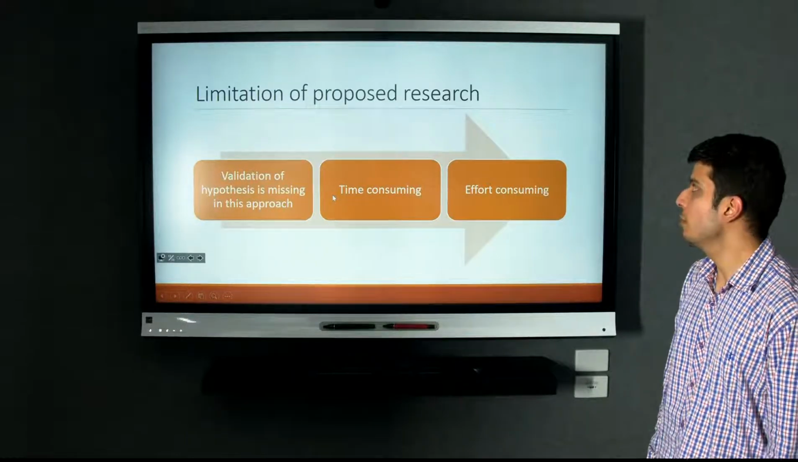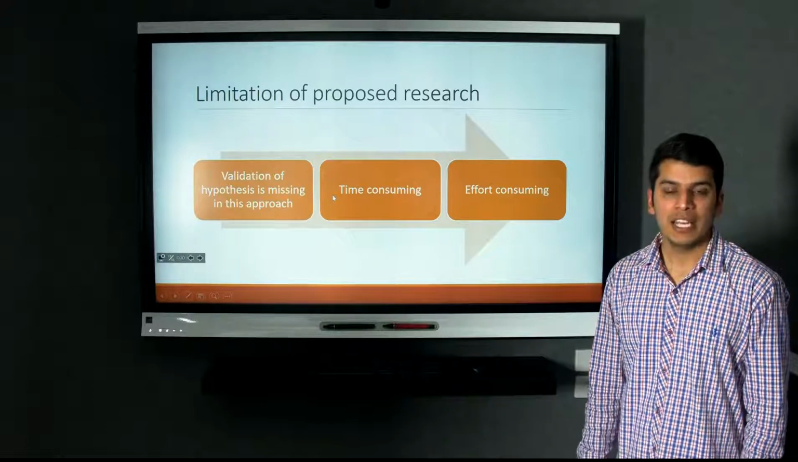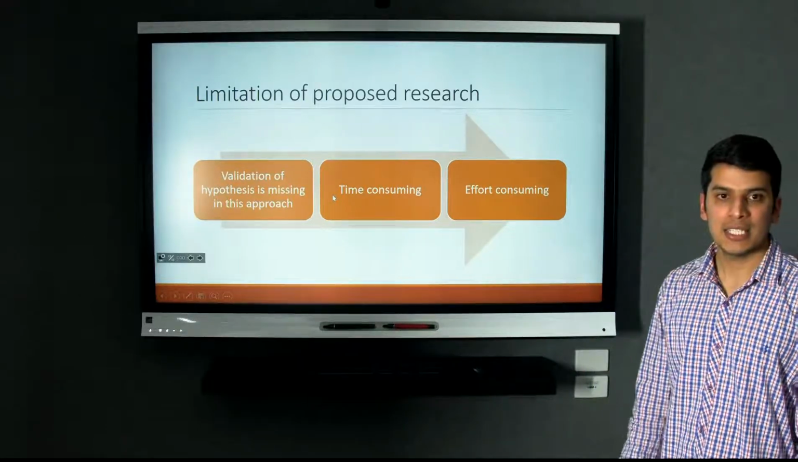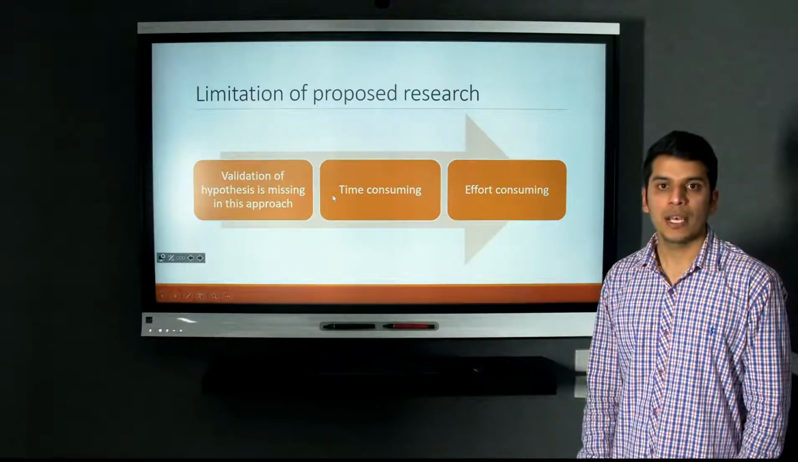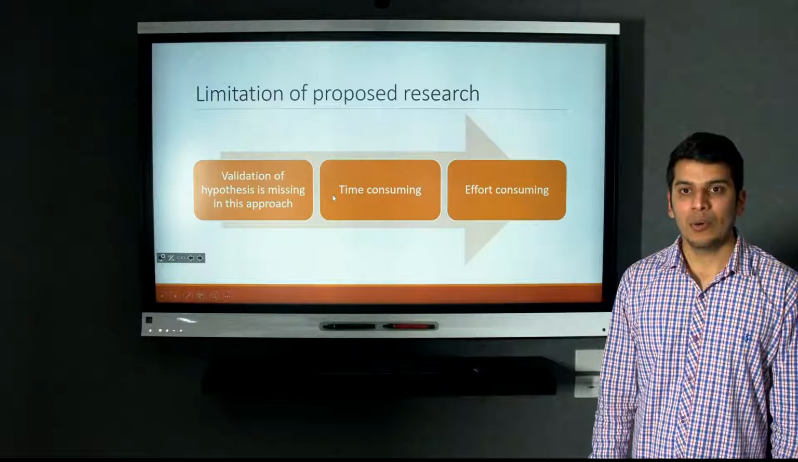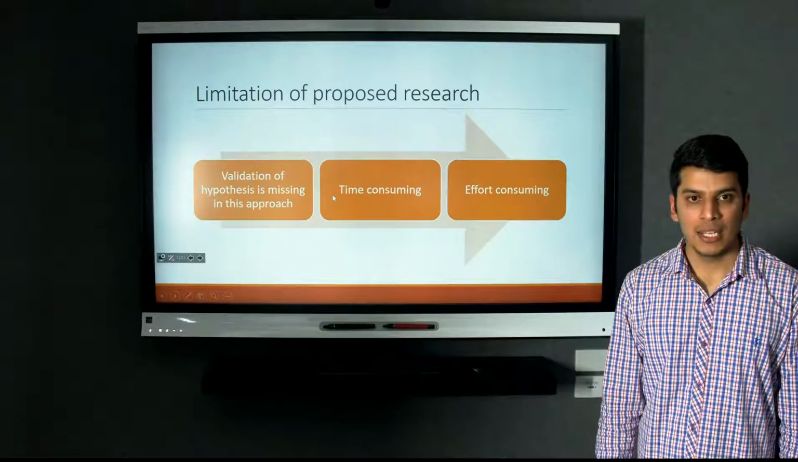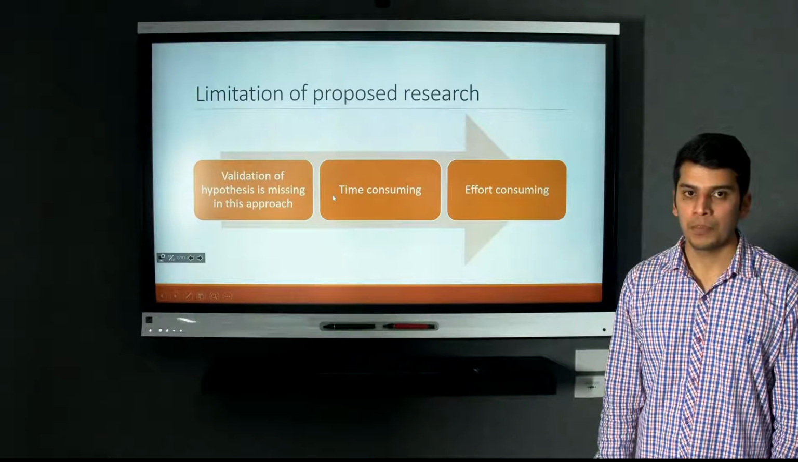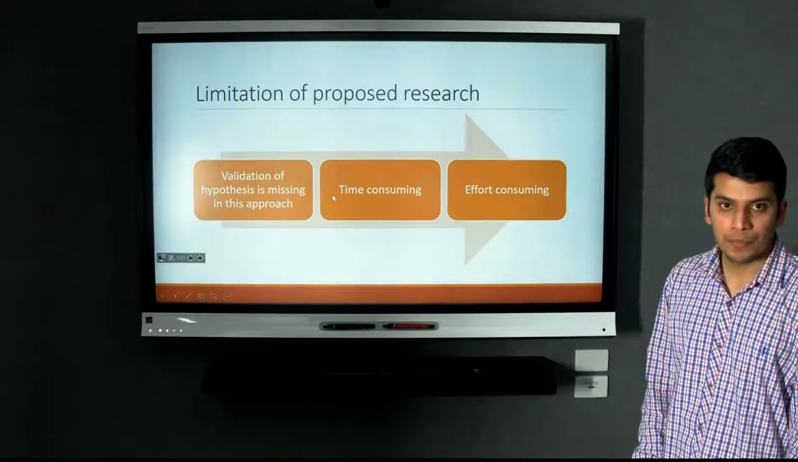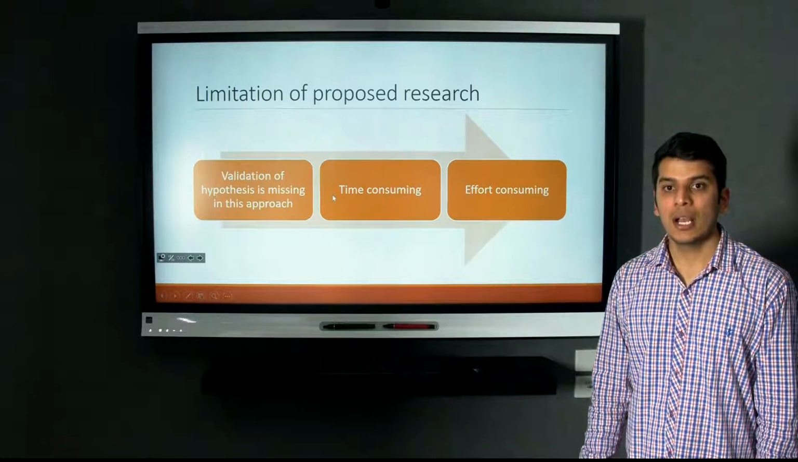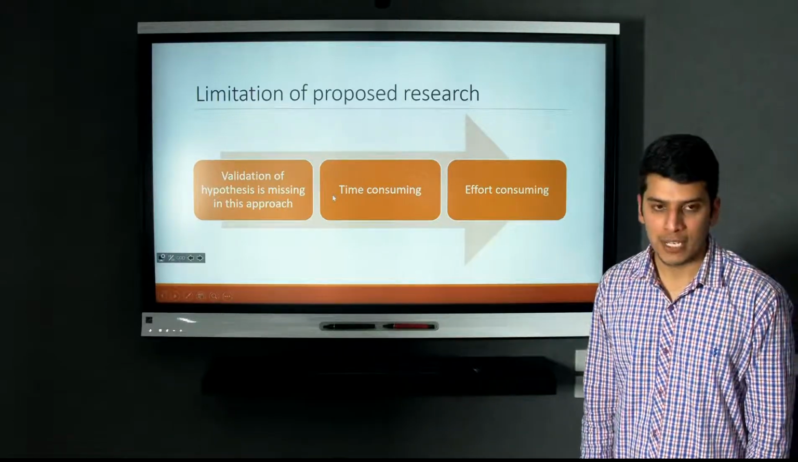Limitation of proposed business research. The validation of the hypothesis is missing in this approach. It is time consuming to gather the information related to the proposed approach. Qualitative investigation is time consuming compared to other methodologies. Also, it is effort consuming. The qualitative investigation requires more effort as compared to the quantitative analysis.